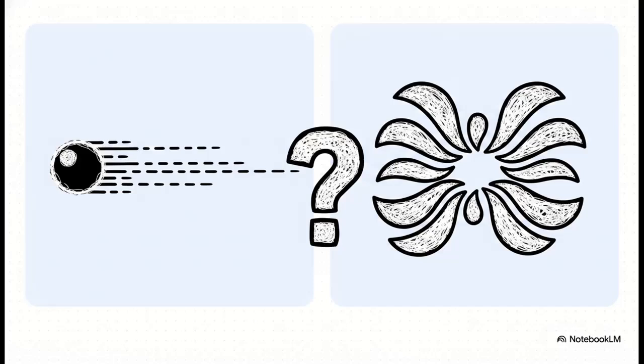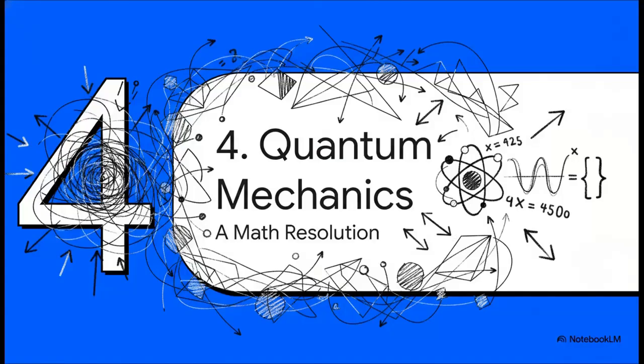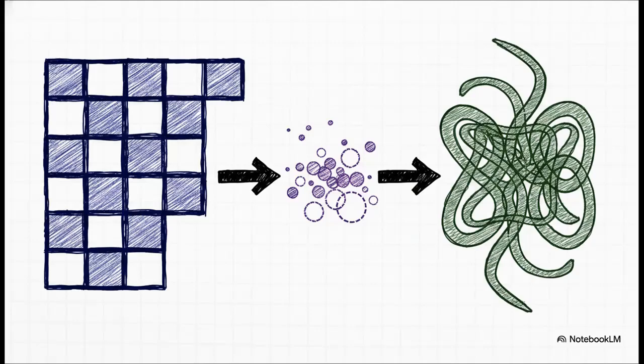How on earth could an electron be a concentrated point of matter and a spread-out wave at the exact same time? Which brings us to Section 4, the new quantum mechanics, a mathematical resolution. The physicists desperately needed a way out of this paradox. They realized it was time to stop relying on pictures in their heads and just trust the math. And the breakthrough came in a rapid 1-2 punch.